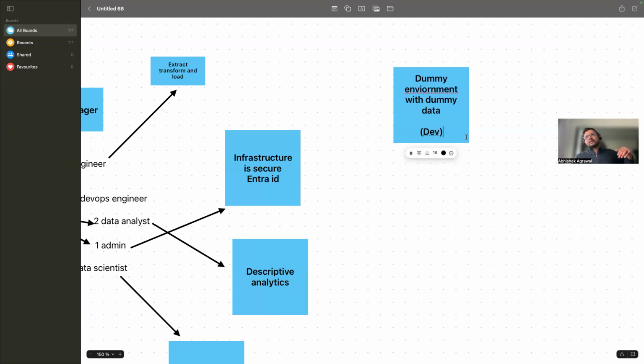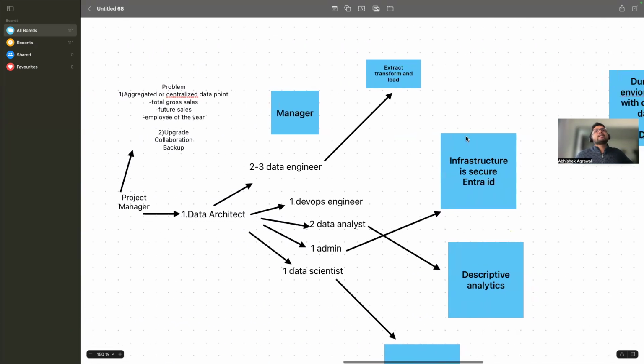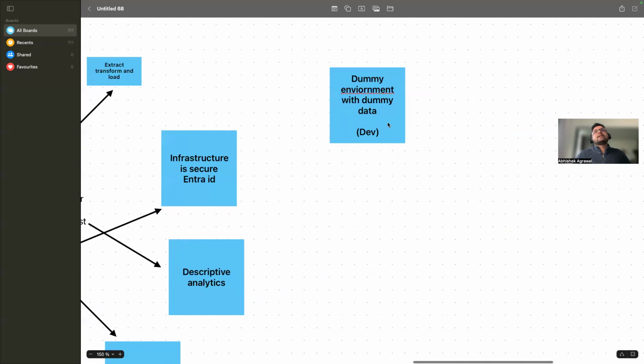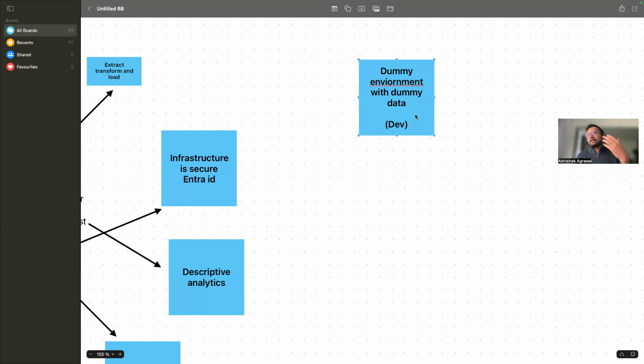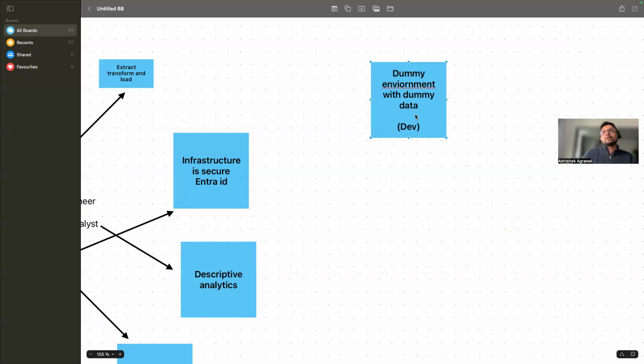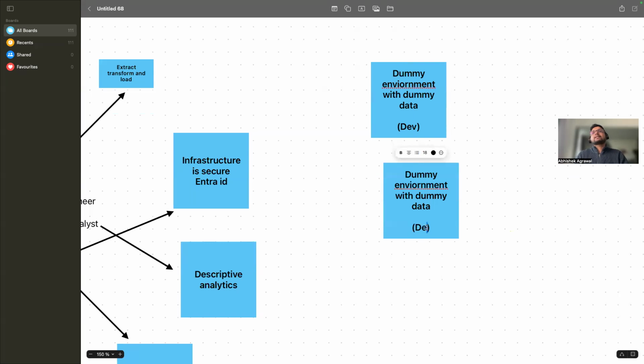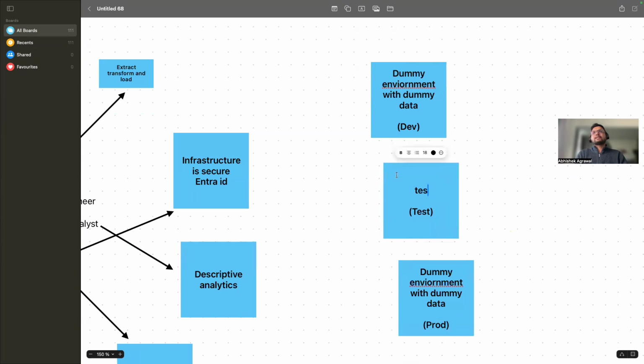Suppose I have all of these developers. So what will Vinayak Retail do? Vinayak Retail will tell that, hey, all of these data engineers can work in the dummy environment, right, for now, and then try to create this solution for me, which can take the data from one place and move it to another place, right? And then they will create another environment, which is a test environment, right? A test environment which is similar to the final environment, right? And then they will create a prod, like a final environment, which is a prod environment. Dummy environment and then test, which is similar to prod.